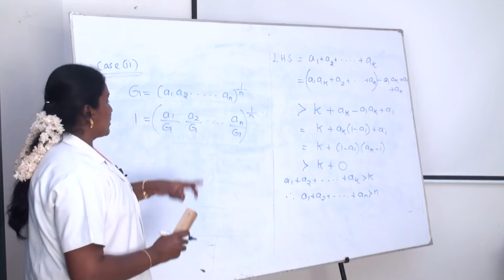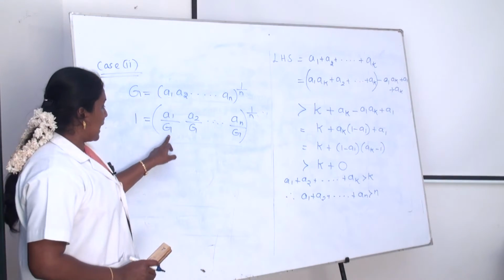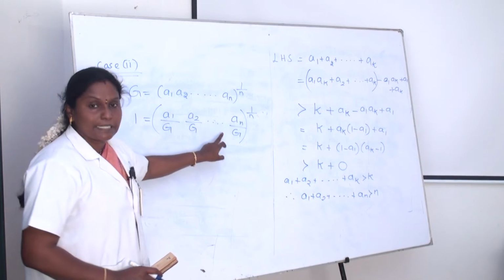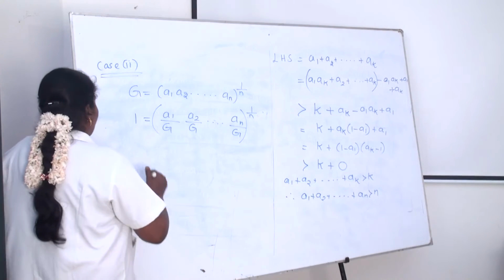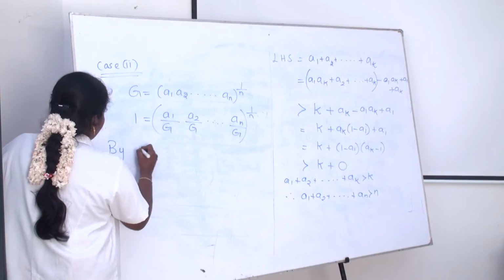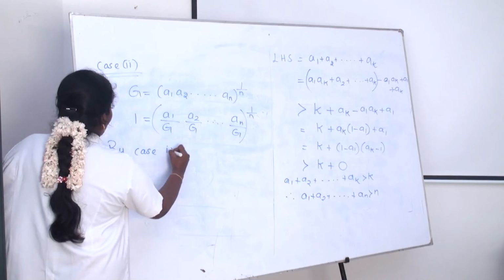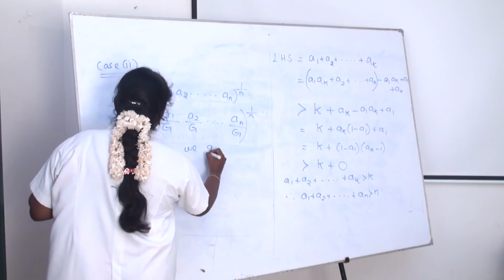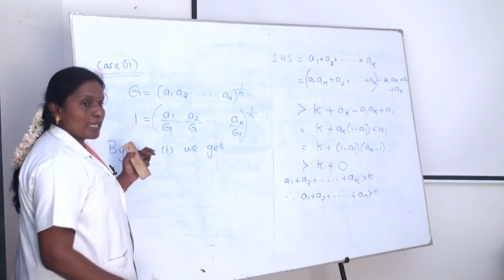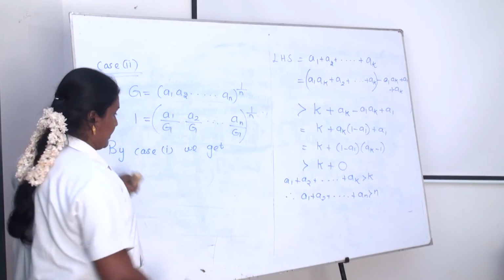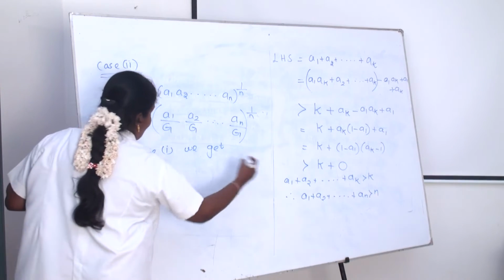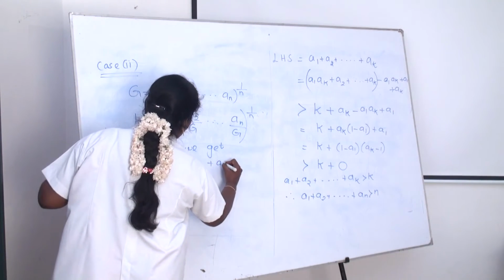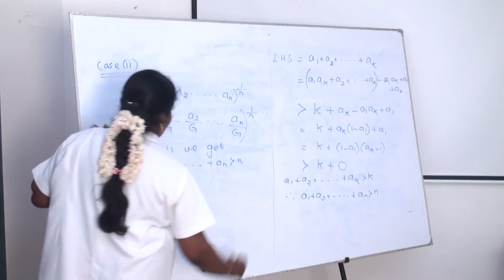Just try to replace that one. Here, 1 is equal to a1 by g into a2 by g, etc. up to an by g, the whole power 1 by n. By case 1, we get A greater than N. Case 1, we get a1 plus a2 plus etc. up to plus an is greater than n.